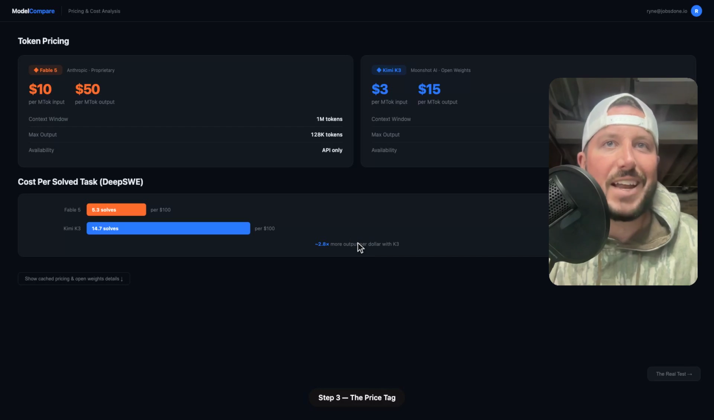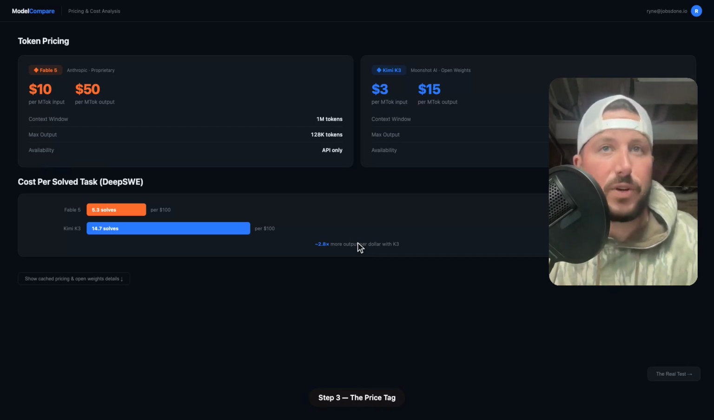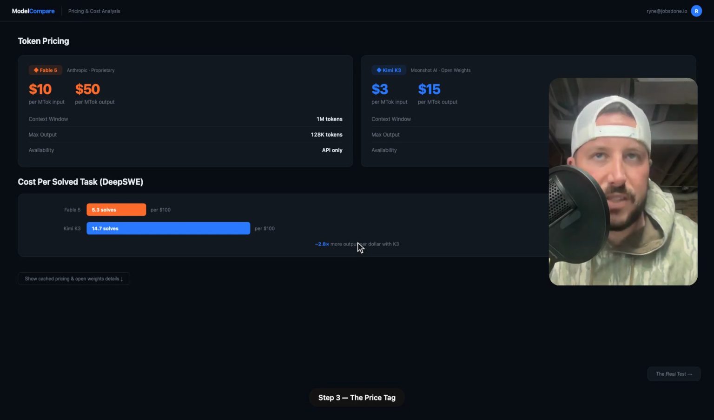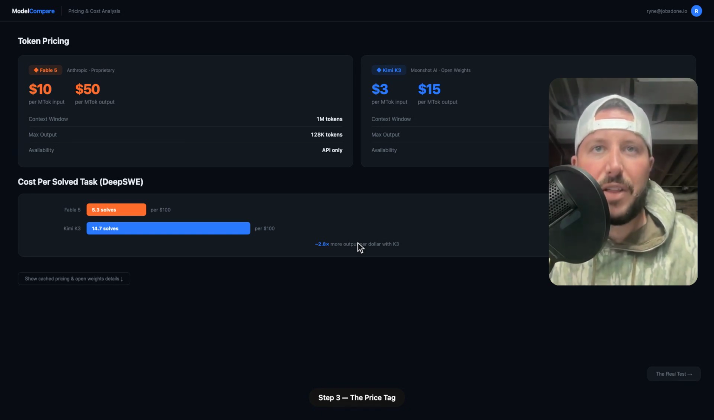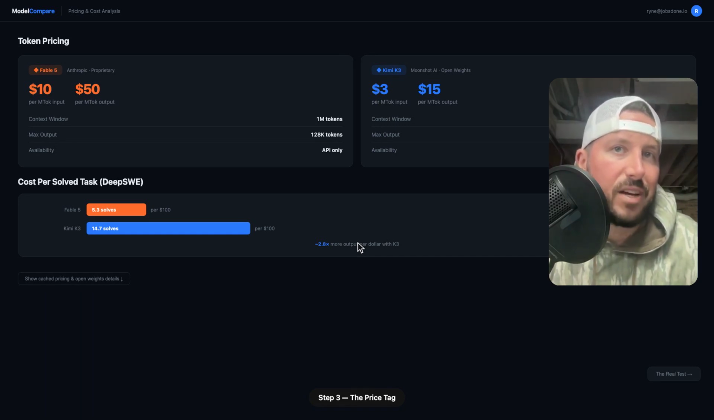Now, here's where the real math kicks in. Fable 5 costs $10 per million tokens in, 50 out. K3 costs 3 in, 15 out, roughly a third. But forget token pricing for a second. The number that actually matters is the cost per solved task. On the Deep SWE benchmark, K3 delivers almost 15 solves per $100. Fable delivers about 5. That's nearly 3 times the output for the same spend.